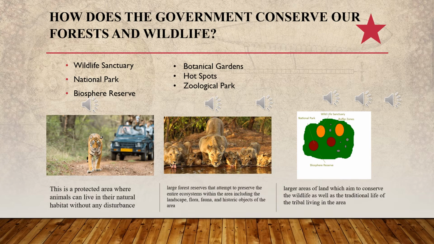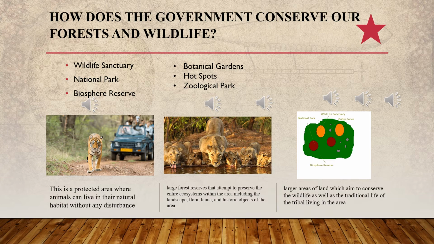When we are talking about wildlife sanctuary, this is the protected area where animals can live in their natural habitat without any disturbance. These are the places where animals can live without any disturbance from any human or any other thing. So wildlife sanctuaries are reserved forests where wild animals are protected and provided with suitable living conditions.